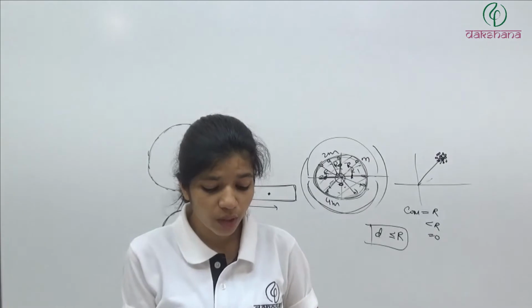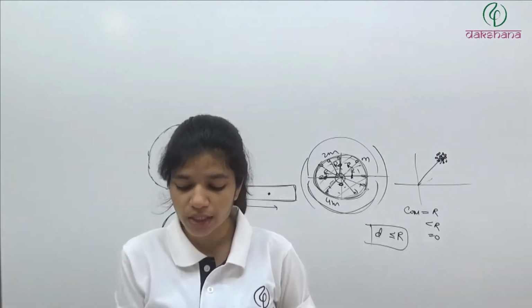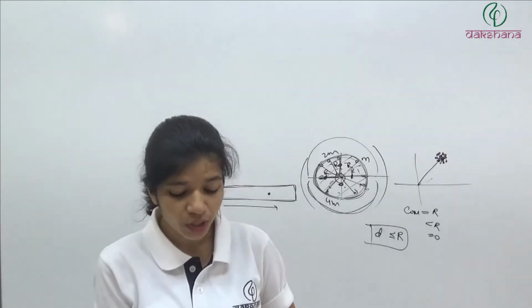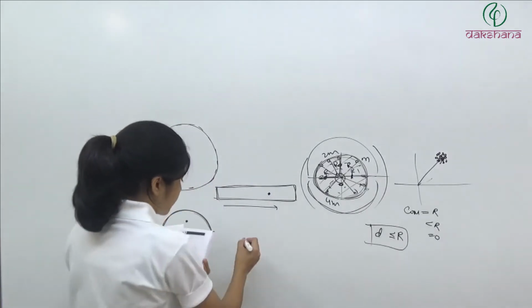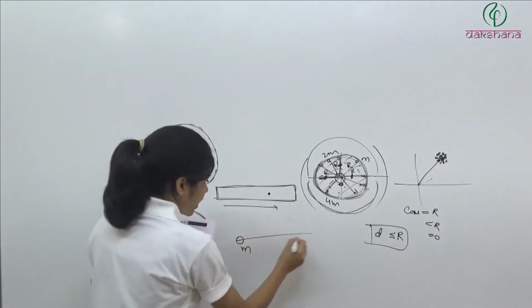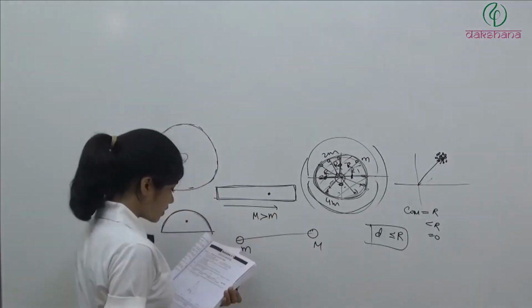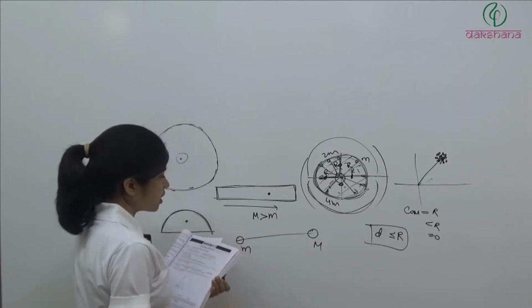Okay? Question number A4. Where will be the center of mass on combining two masses small m and capital M, where capital M is greater than small m, will lie? So we have two masses, small m and capital M. Capital M is greater than small m. So they are saying the distance of where the center of mass will lie.